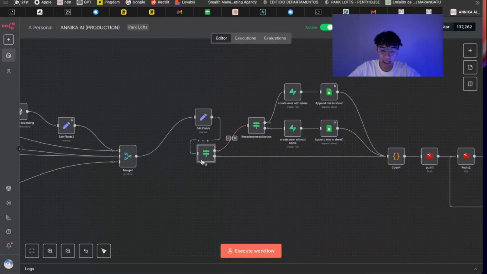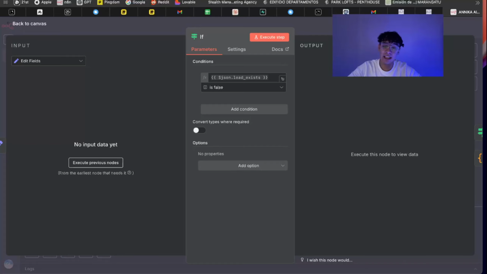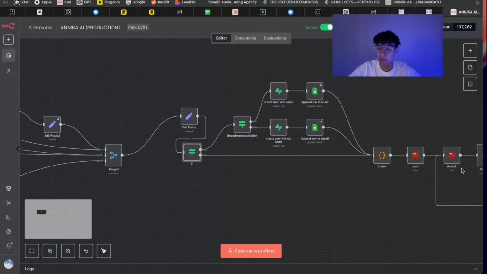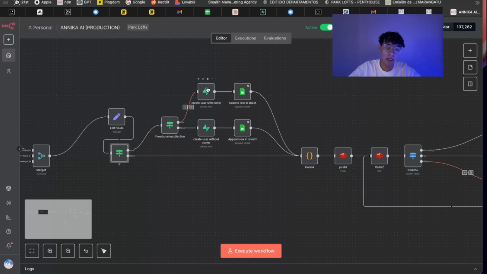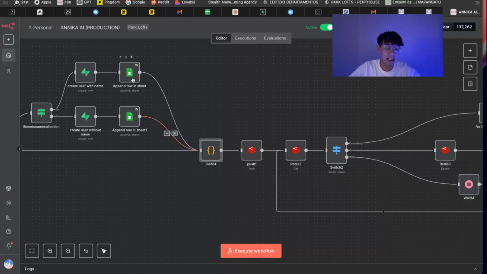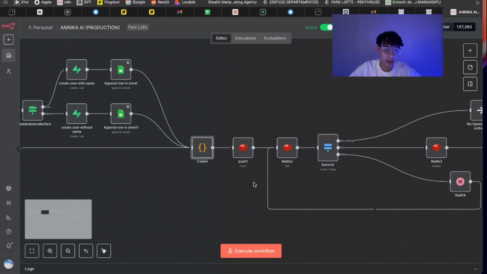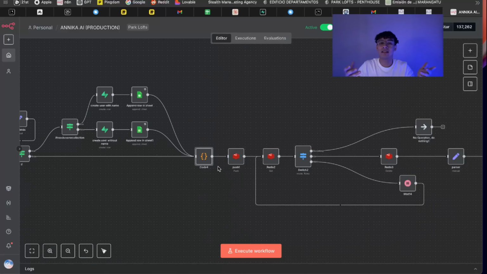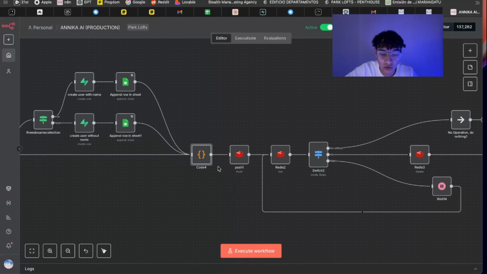And we check if the user exists again. If it exists, we just go straight up to the workflow. If not, we create the user on Supabase, and then on the CRM. What happened in this code node is it checks the last time seen of the user. If the last time seen doesn't exist, that means that the user is new. And if it's after 12 hours of the last time seen, we just have another welcome message to not say again, hey, I'm Anika, this and that.